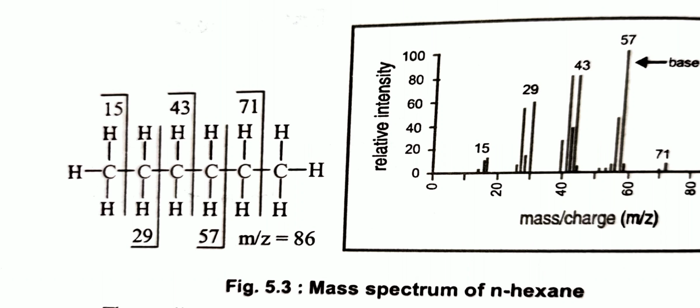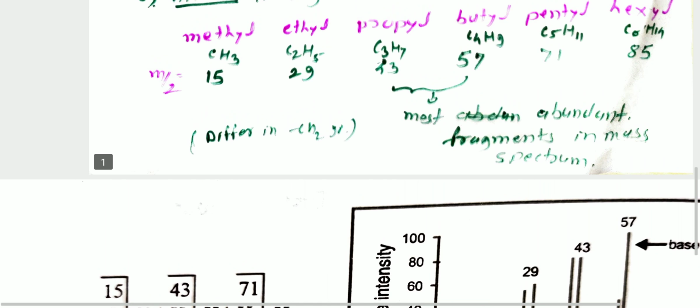Here we see the mass spectrum of normal hexane. Propyl has mass to charge ratio 43 and butyl is 57.